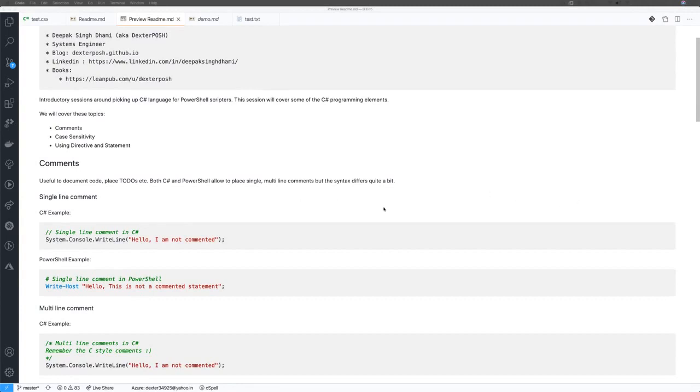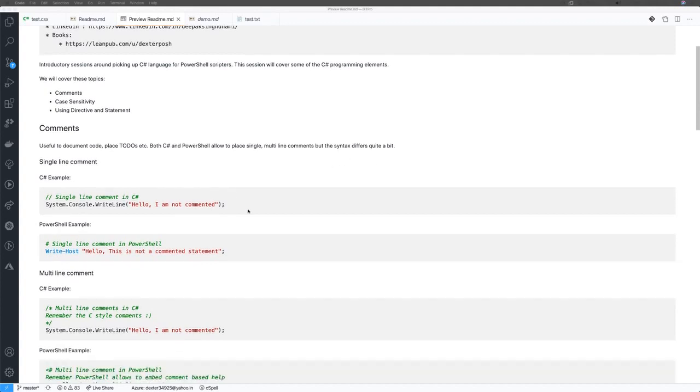So as we all know, the journey of 1,000 miles actually begins with the first step. So this is our first step, right? We'll start with very basics. We'll start with something like comments. Comments are something which all of you might have already used in PowerShell scripts, and they are provided in every programming language out there, be it Python, C#, Go. In C#, you can have either single line comments or multi-line comments. A single line comment starts with 2 forward slashes, and then you could put your comment in there.